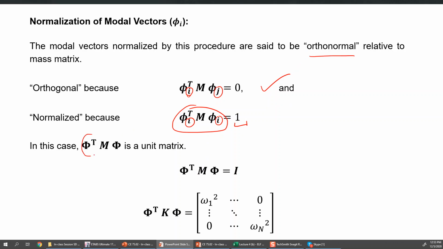So this product, the capital phi transpose into mass into capital phi, in that case it will be an identity matrix, because all the modal masses will be 1 now, and therefore you will have 1 in the diagonal, and all the off-diagonal terms will be 0. For the modal stiffness case, if you normalize modes such that the modal masses are 1, then the mu i from each entry will not be there, because it is already 1 now. So the modal stiffness matrix will comprise only omega square values in the diagonal.